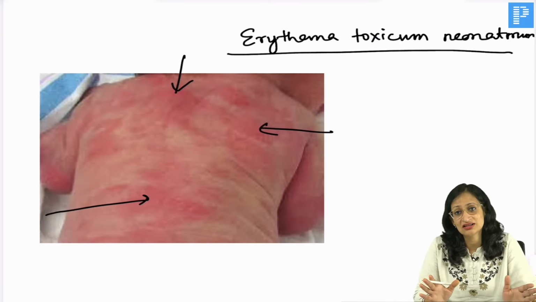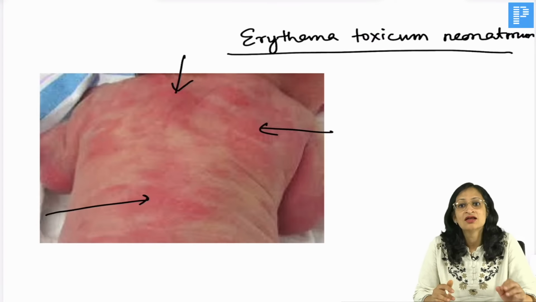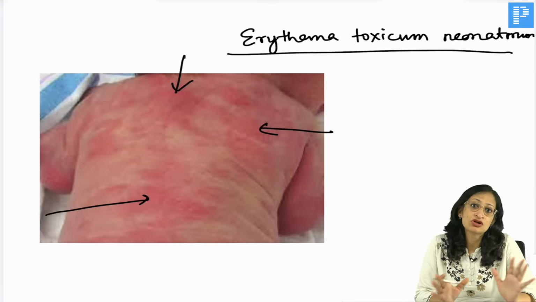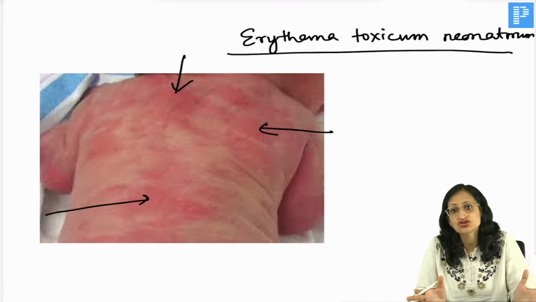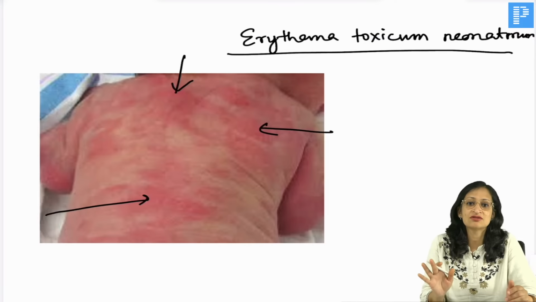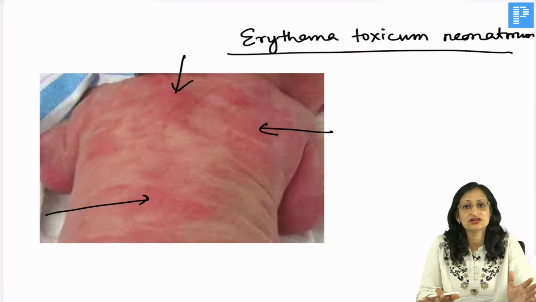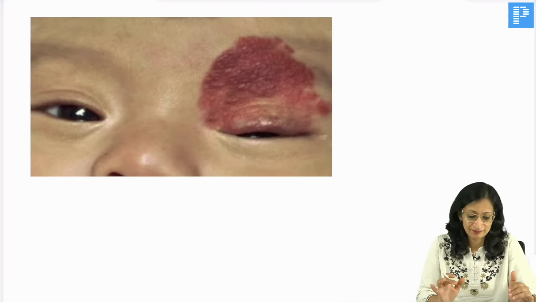These are sterile lesions and they are eosinophil filled sterile lesions. So, due to some immune phenomenon, right? But on the other hand, if a baby is having lots of pustules, more than 20 pustules, then we have to think of neonatal sepsis. But erythema toxicum neonatorum is a totally benign condition, does not require any treatment, right? Usually appears on day 3 to day 5 of life.